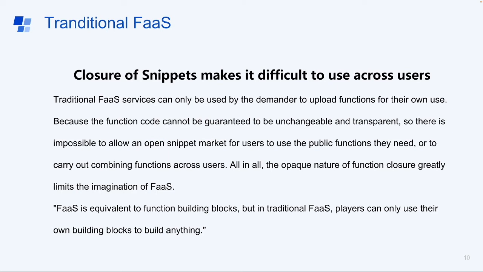The first problem of traditional FaaS is closure of snippets makes it difficult to use across users.